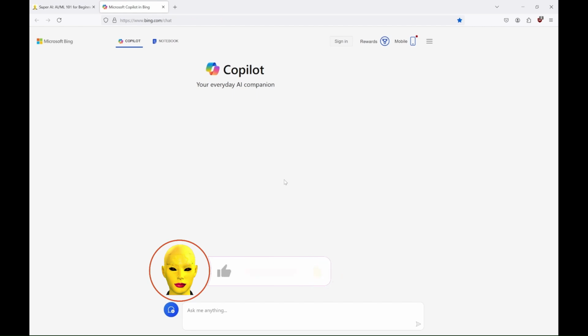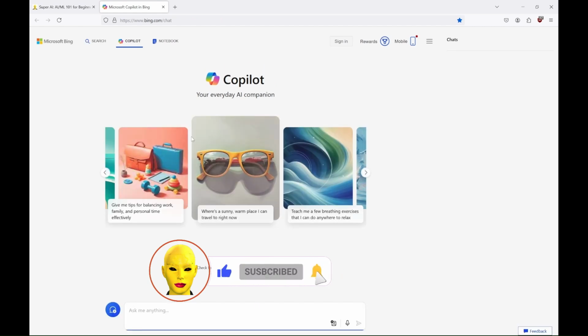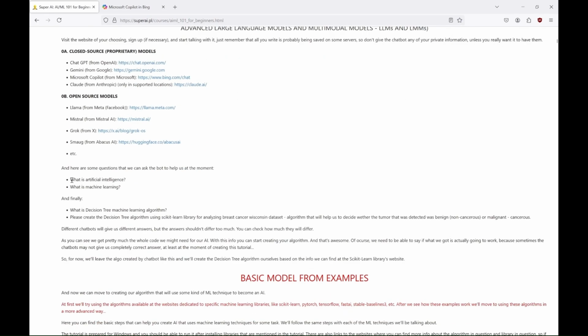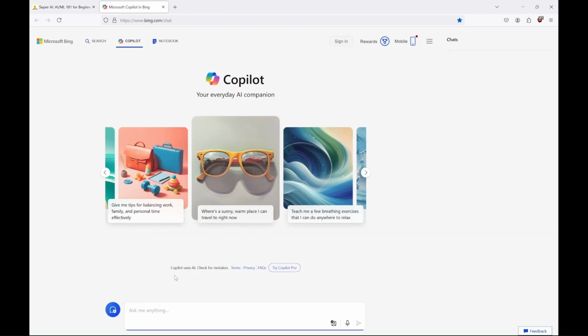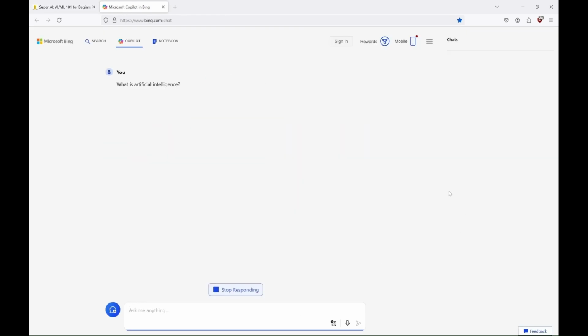And here it is. At the moment you are watching the tutorial, it might look a little different, but should work similarly. So let's ask our first question: What is artificial intelligence? We simply type our question in the appropriate place, and Copilot responds. It might take a while, depending on the version you use.